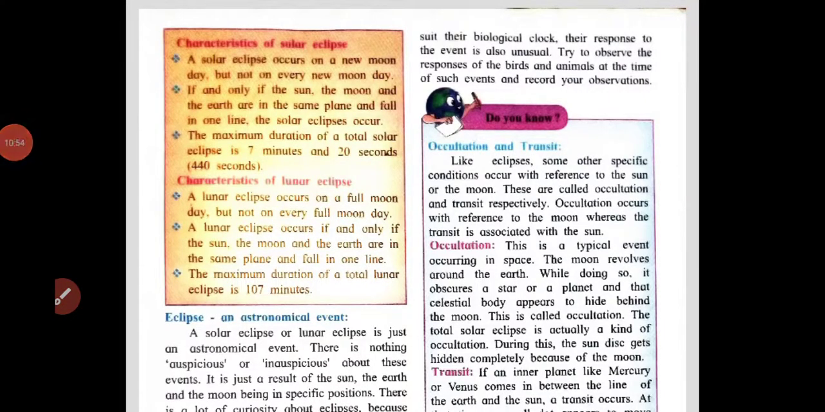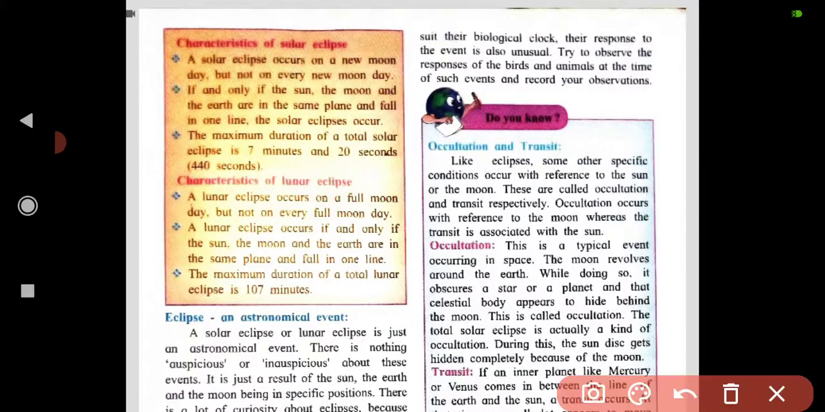Here we are going to understand the characteristics of solar eclipse. A solar eclipse occurs on a new moon day. When does it come? On new moon day, but not on every new moon day there is a solar eclipse.